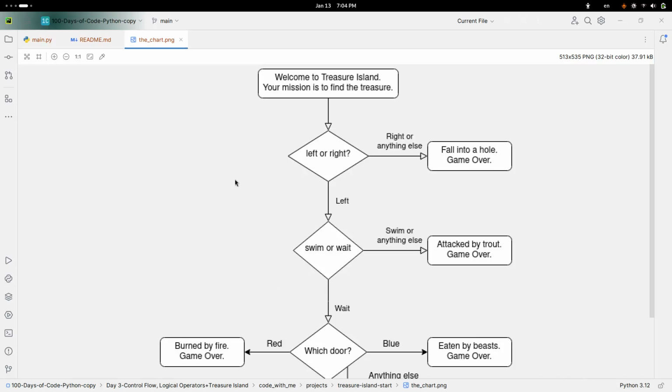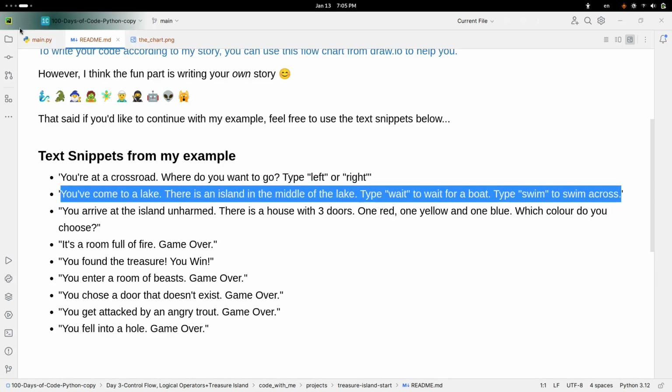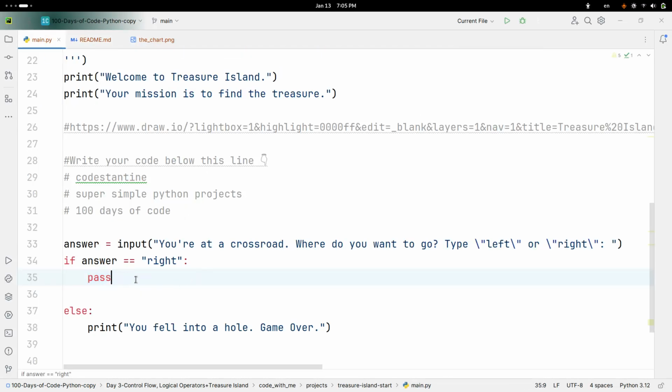Now, let's take care of this. So let's say they go left and then they arrive at this swim or wait situation. Where is it? You come to a lake, there is an island in the middle of the lake, type wait for a boat, type swim for, okay. So I'm just gonna copy this and paste it.